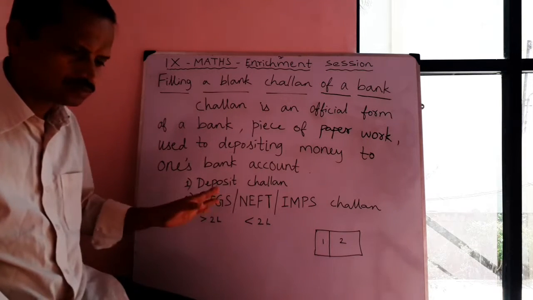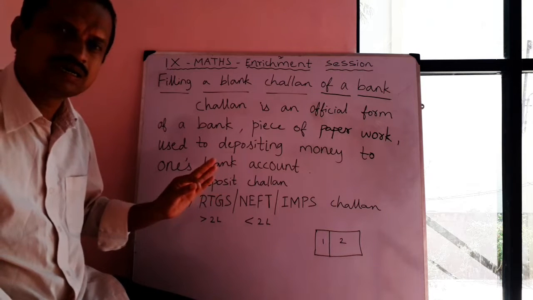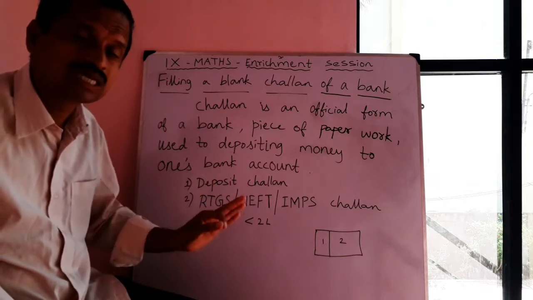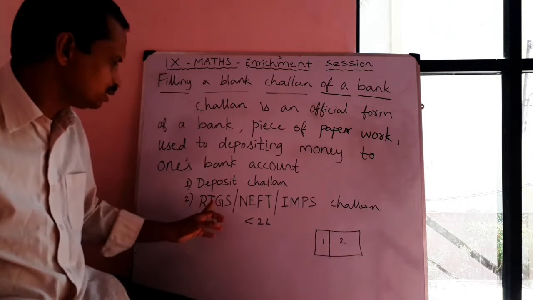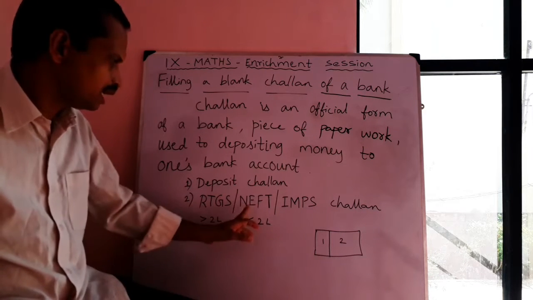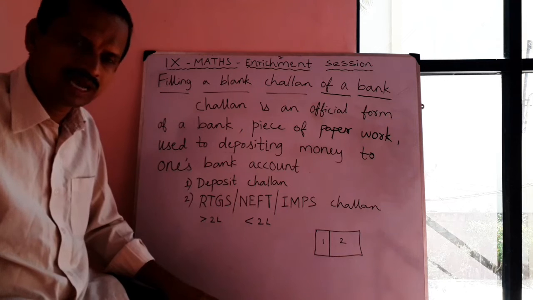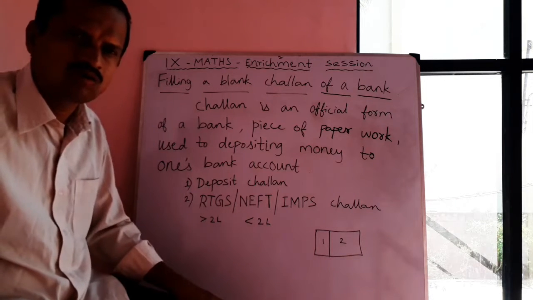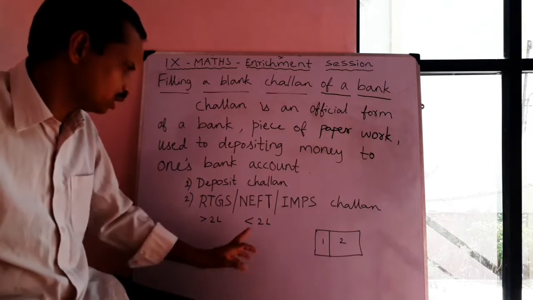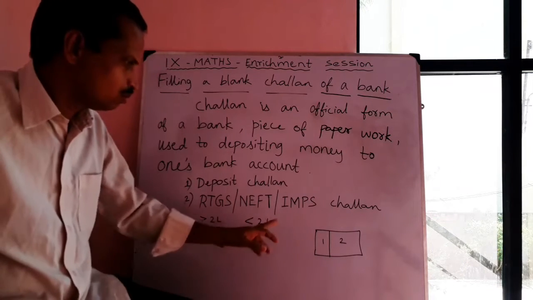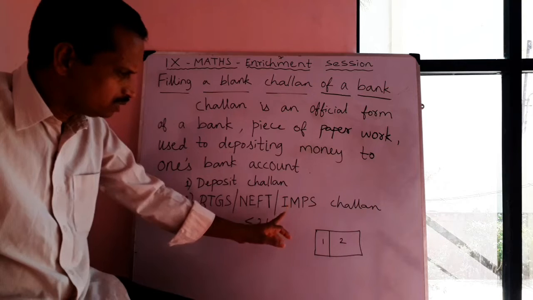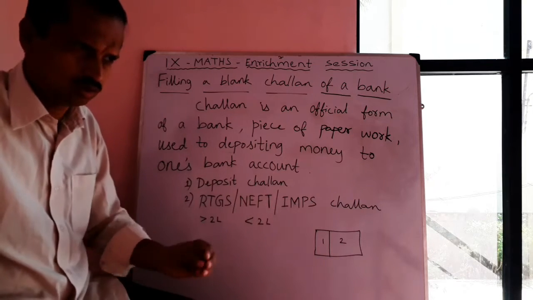RTGS means real time gross settlement. NEFT means National Electronic Funds Transfer. IMPS means immediate payment service, or immediate mobile payment service if you are using it through mobile.